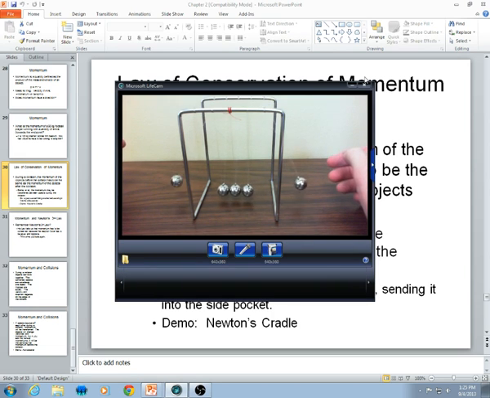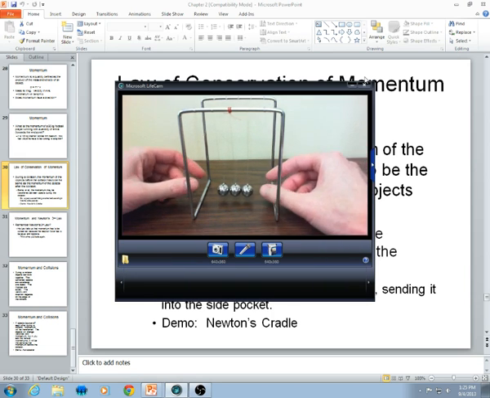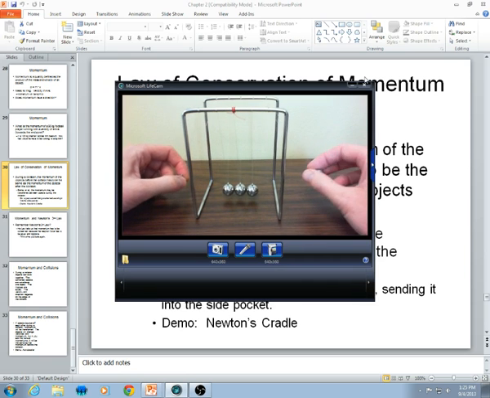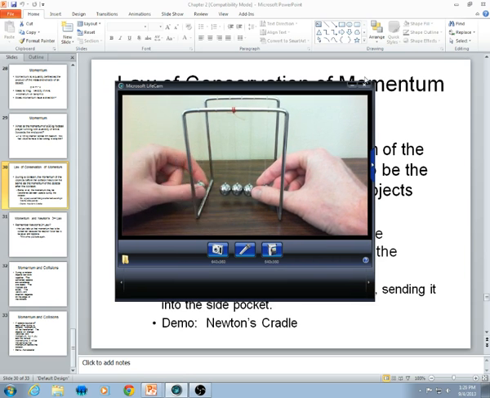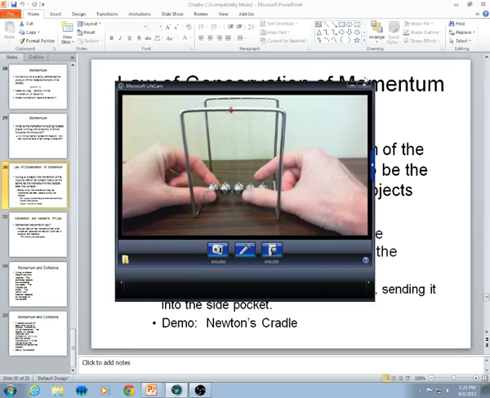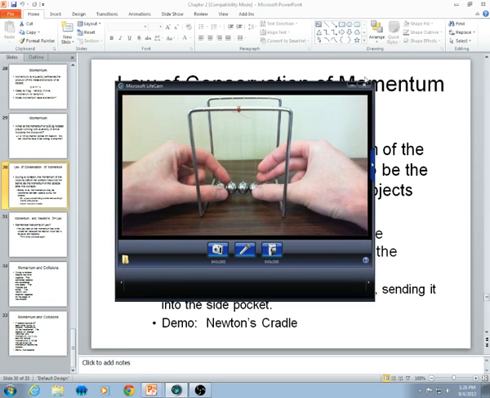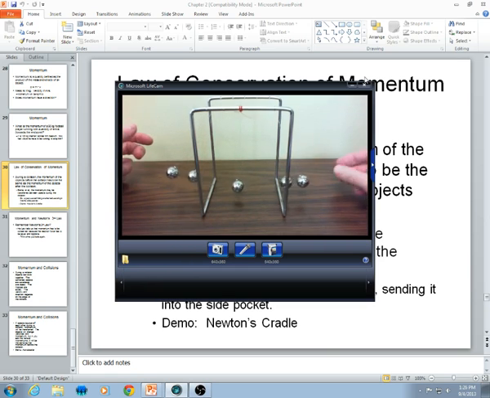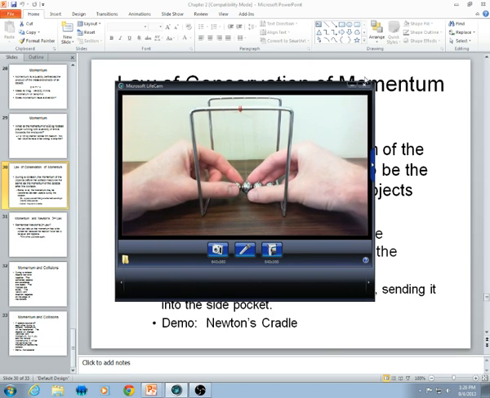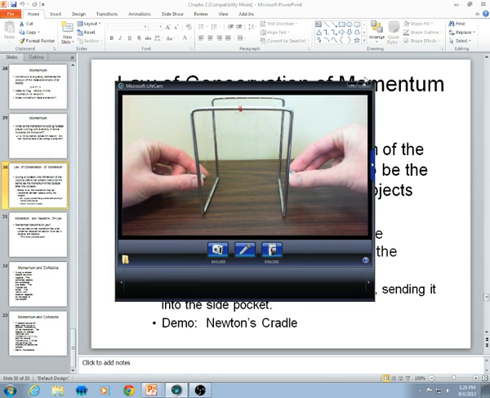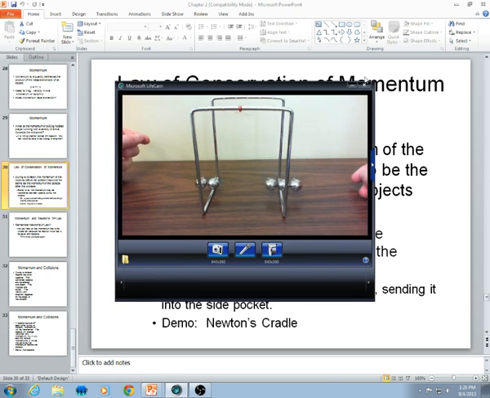Okay, looks like they bounce off, but really the momentum from this one is being transferred through to this one. The momentum from this one is transferred through to this one. So they keep on doing it. What if I would do 2 and 2? Then 2 up either side. What if I would do 3 and 2? Then one of them has to switch. And we're going to play around with these in class so you really get that idea.